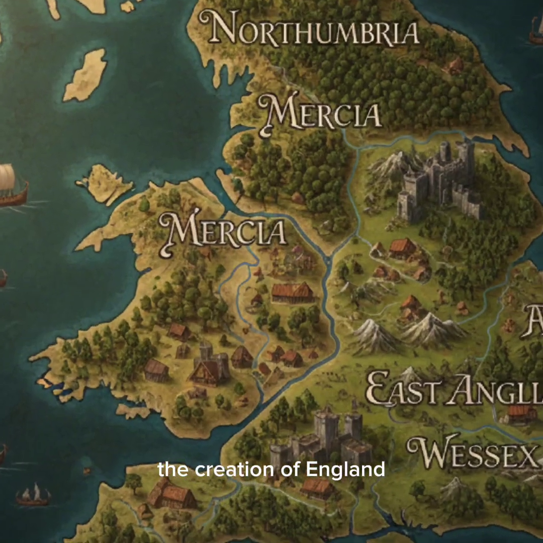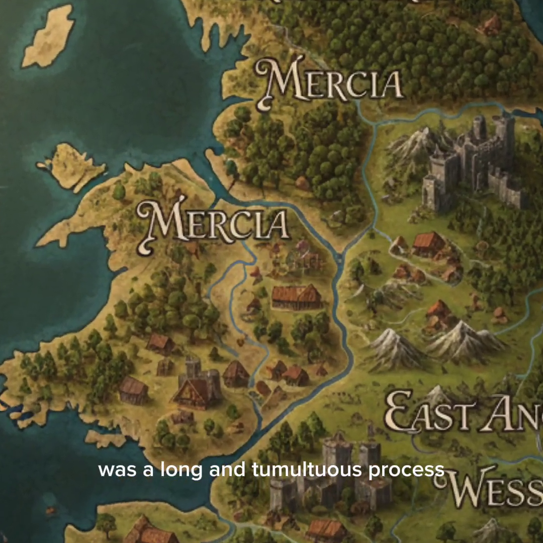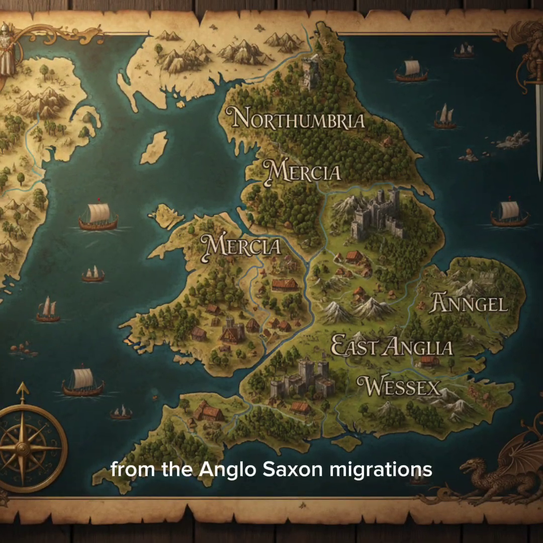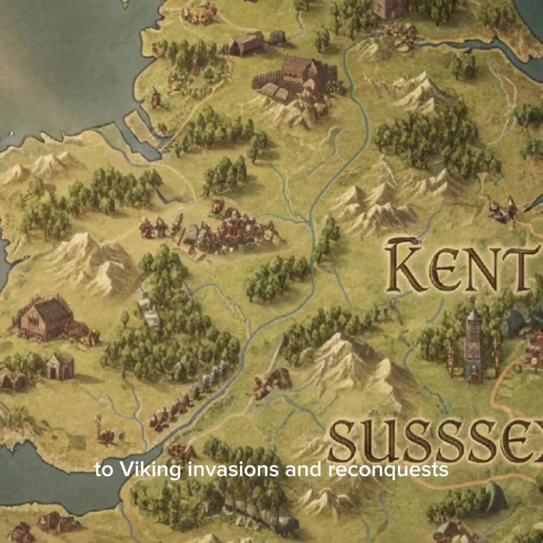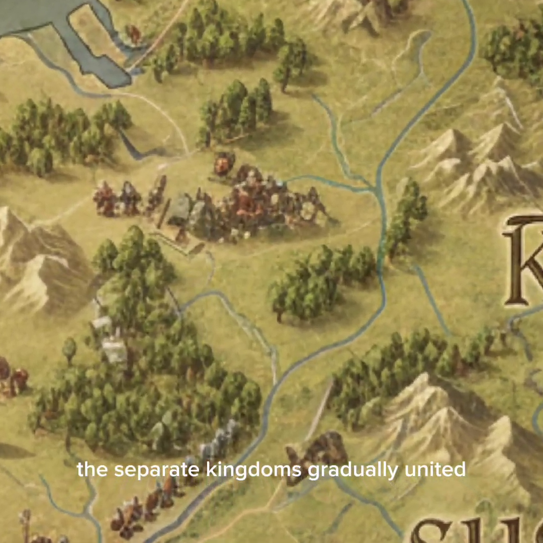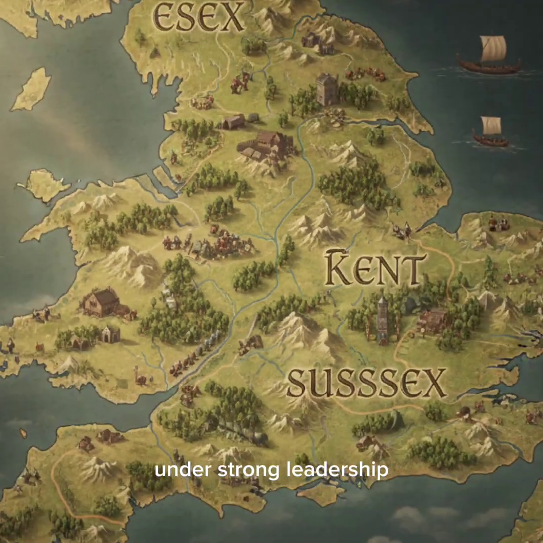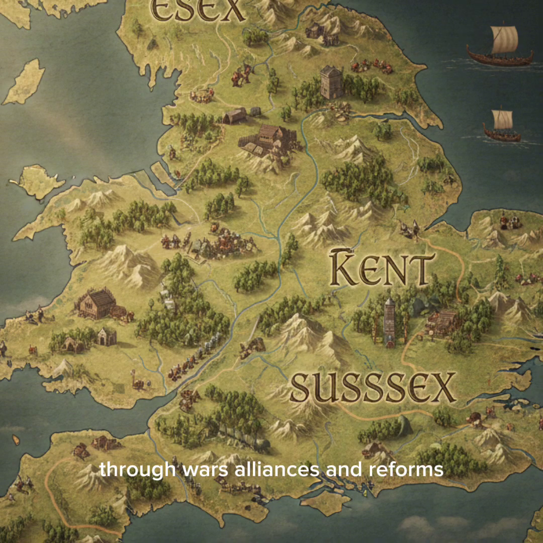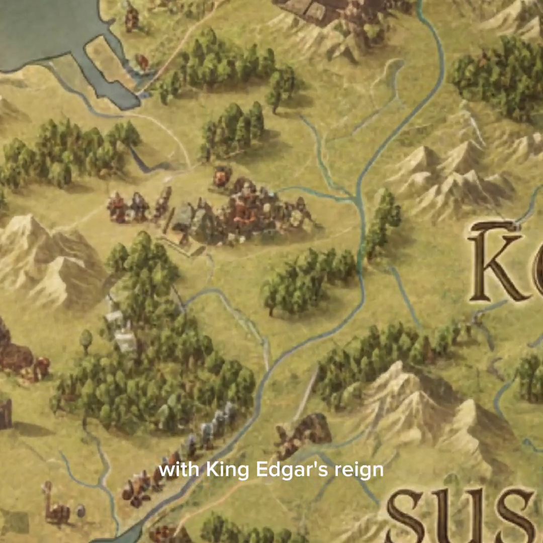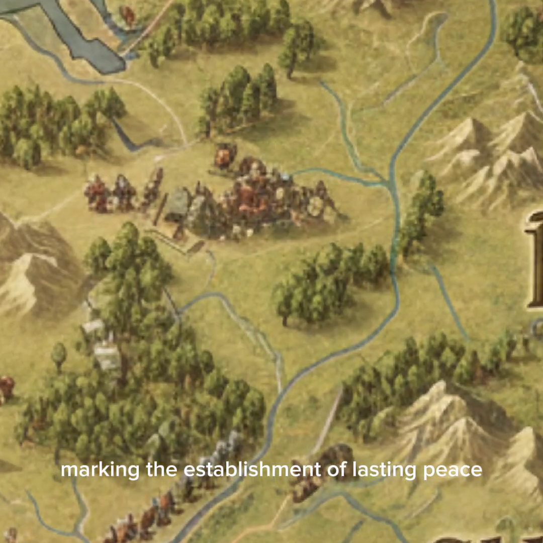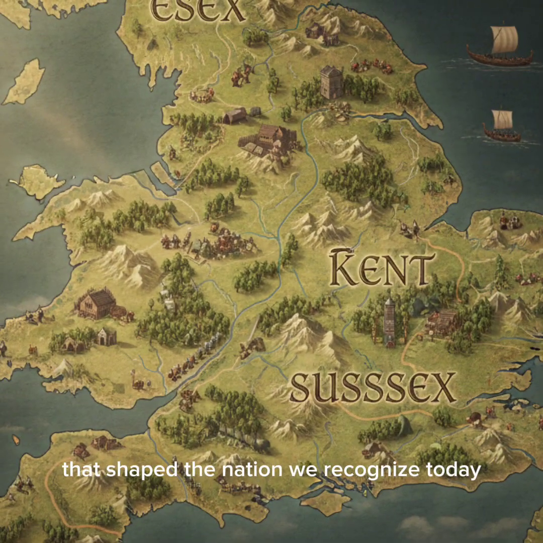The creation of England was a long and tumultuous process. From the Anglo-Saxon migrations to Viking invasions and reconquests, the separate kingdoms gradually united under strong leadership. Through wars, alliances, and reforms, England evolved into a cohesive kingdom, with King Edgar's reign marking the establishment of lasting peace and governance that shaped the nation we recognize today.